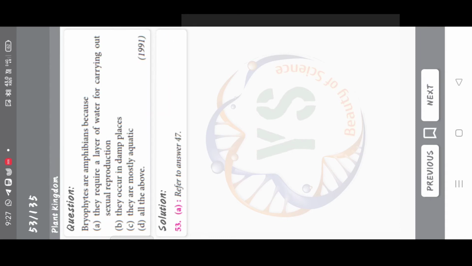Bryophytes are amphibians because they require a layer of water for carrying out sexual reproduction. They occur in damp places. They are mostly aquatic. All the above. Correct answer is option A. They require a layer of water for carrying out sexual reproduction. Moss peristome takes part in spore dispersal, photosynthesis, protection, absorption. Correct answer is option A, spore dispersal. Apophysis in the capsule of Funaria is lower part, upper part, middle part, fertile part. Correct answer is option A, lower part.